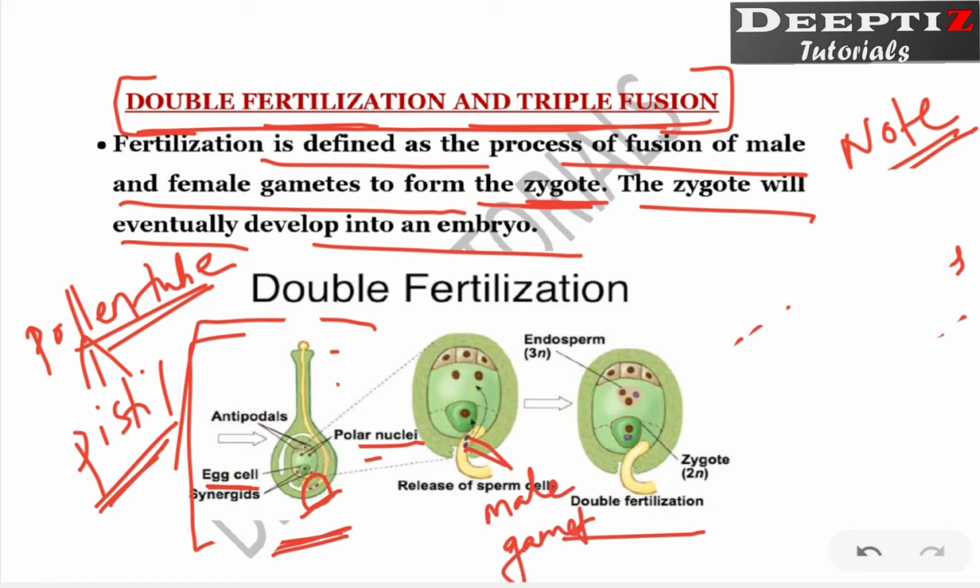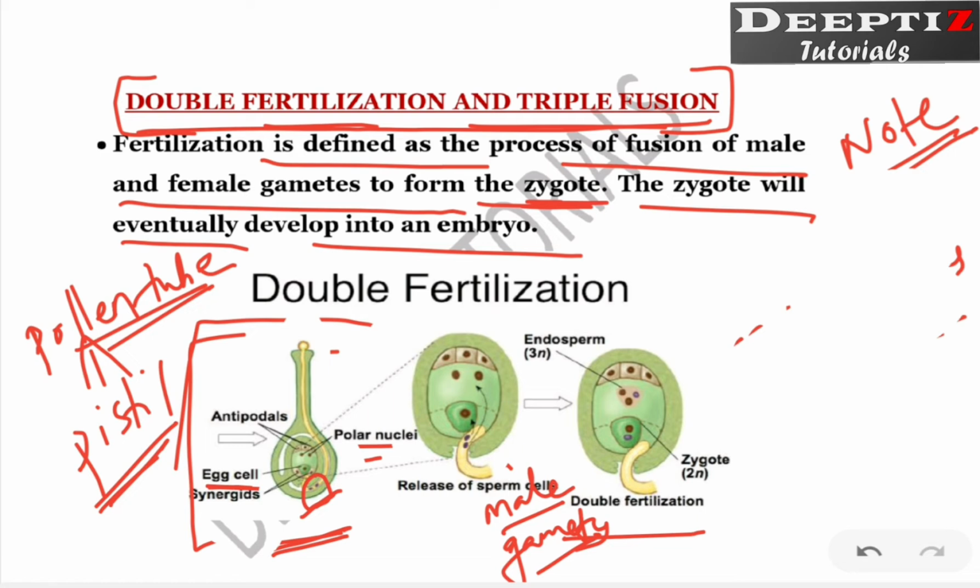I told you, sperm cells or male gametes. Now what will be there inside this embryo sac? Inside this embryo sac you can see there is an egg cell. This is the egg cell, right? Instead of labeling, I'll just tell you, this one is the egg cell. What will be near the egg cell? There will be two synergids. These are the antipodal cells and the central one is the polar nuclei. Do you know all these structures? Hopefully you know it, right?